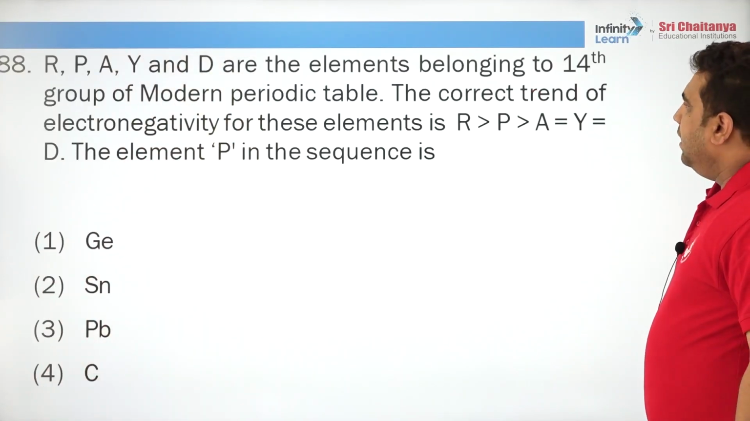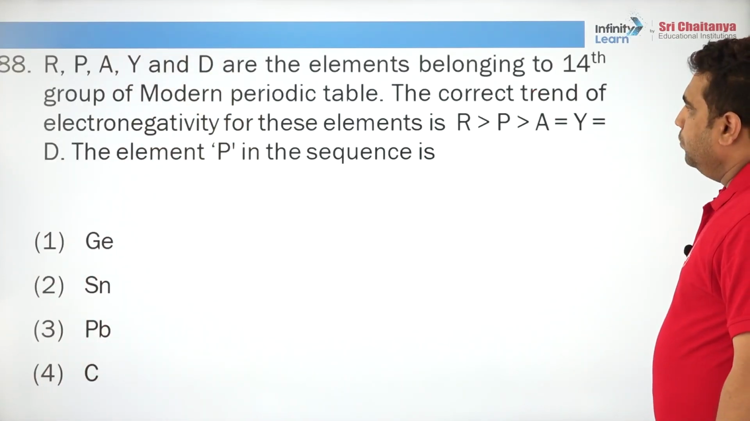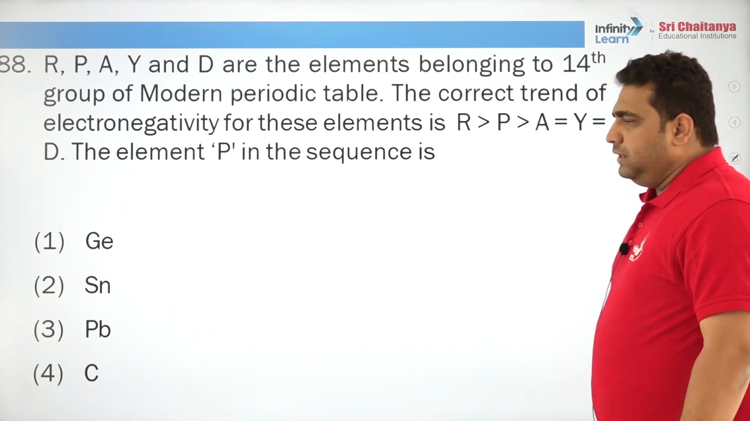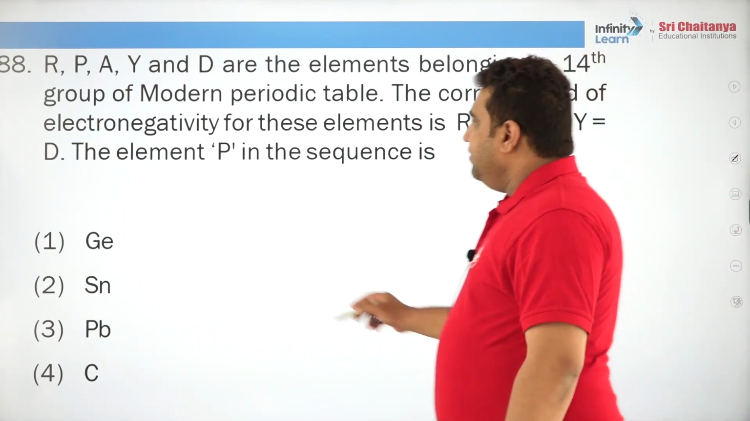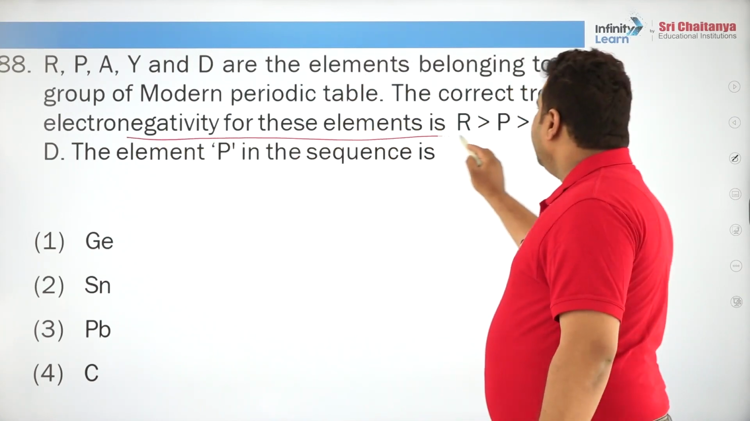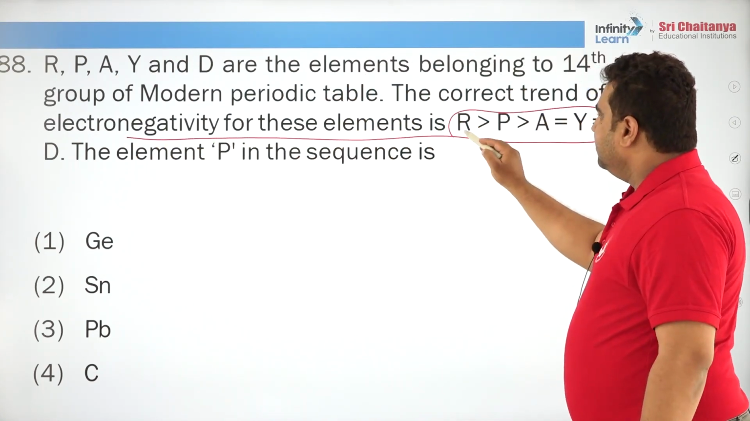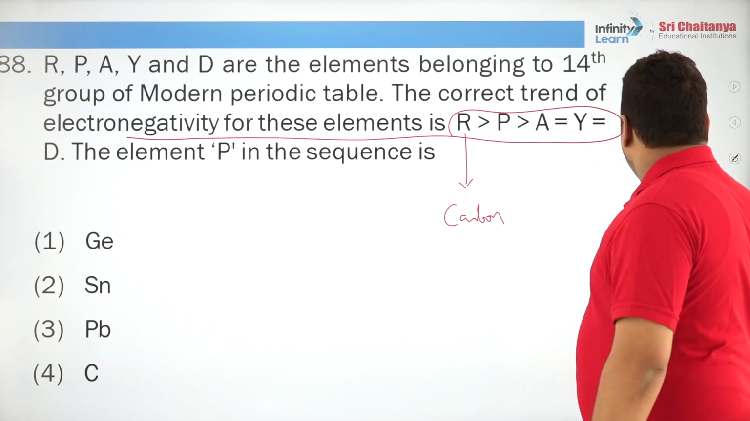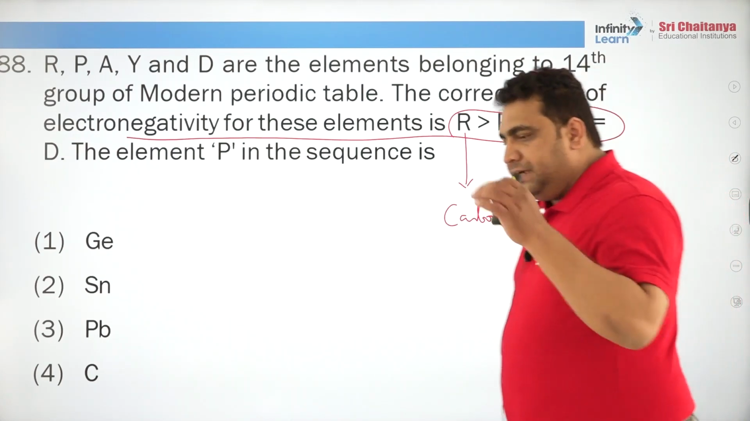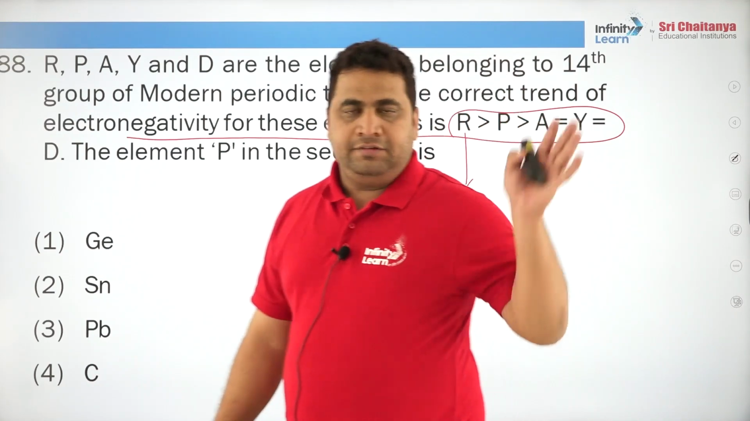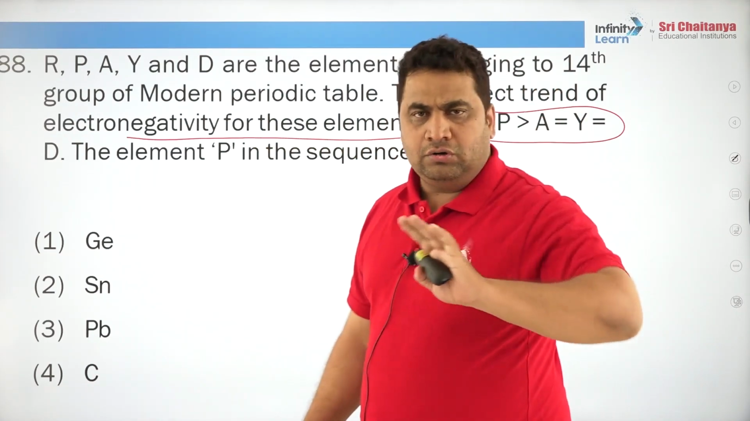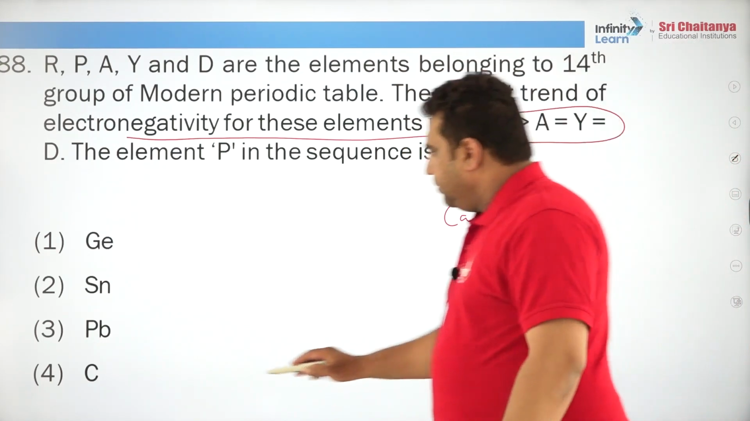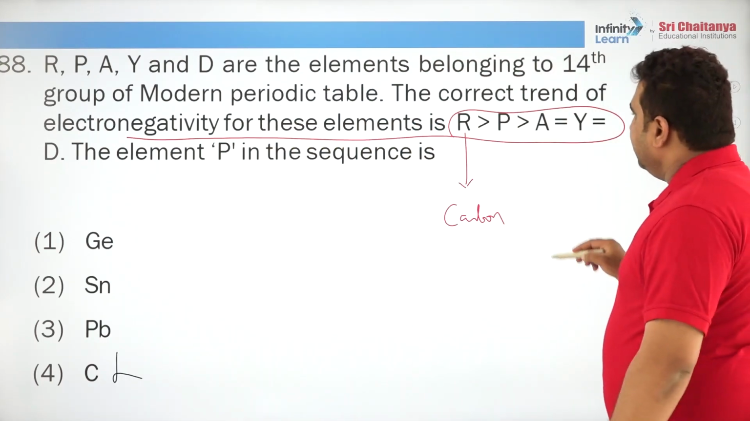R, P, A, Y, D are elements belonging to the 14th group, what is the correct trend, and what is the P? So, a shortcut everybody should know: whenever you speak about electronegativity, no need to get confused. What is the simple answer? R must be 100% carbon. Am I right or wrong? Why? In the entire group, carbon is the most electronegative element. So there is no doubt that R must be carbon only, but here it cannot be carbon in the option. Then he is asking what P is here.